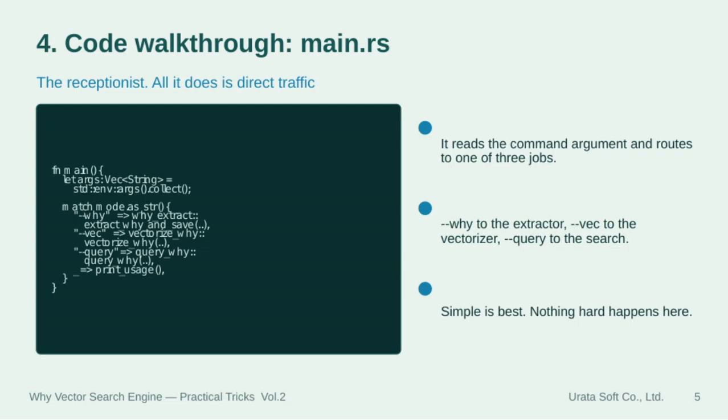Here in main.rs, we have what I like to call the receptionist. Its job is simple but crucial: it directs traffic. When the program starts, it reads the command argument and then routes to one of 3 tasks. If the argument is why, it goes to the extractor. If it's vec, it handles vectorizing, and query sends it to the search function. This part of the code is intentionally simple; nothing complex happens here, just straightforward routing.